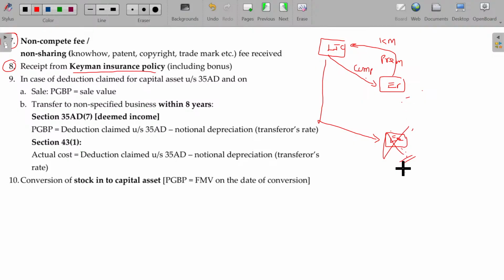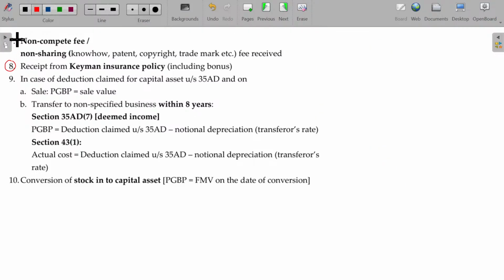If anything happens to the employee, the business itself gets affected. To prevent their own business loss, they can insure. If anything happens, then the employer gets the compensation from the LIC. If they get the compensation from the LIC, this compensation will be considered as PGBP. Is that clear? Hope now you'll be able to understand. These are the terms in detail.